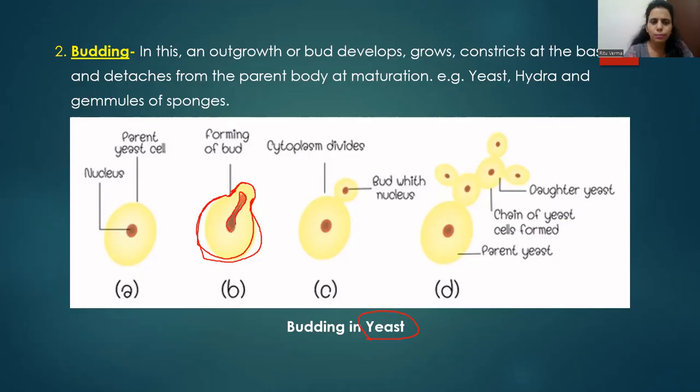As I told you in the previous video, whenever asexual reproduction occurs, or whenever any cell divides, the cell first undergoes division of the nucleus, and this division of the nucleus is known as karyokinesis.